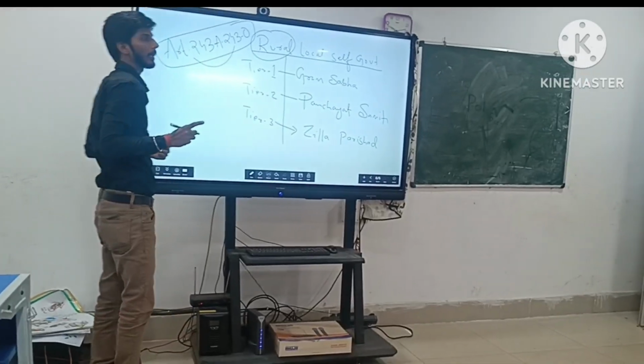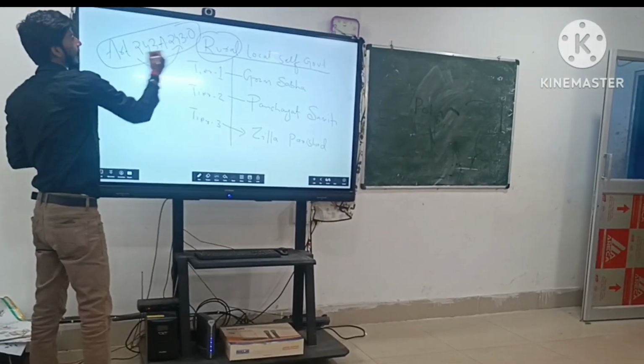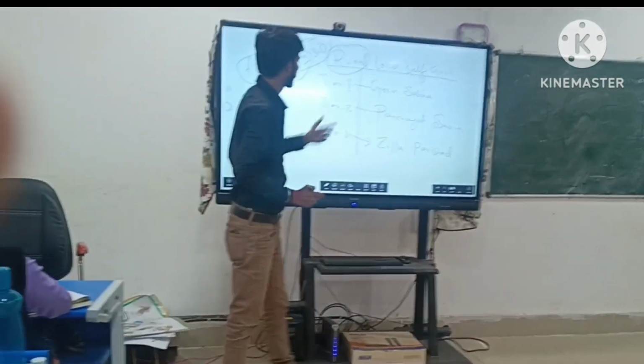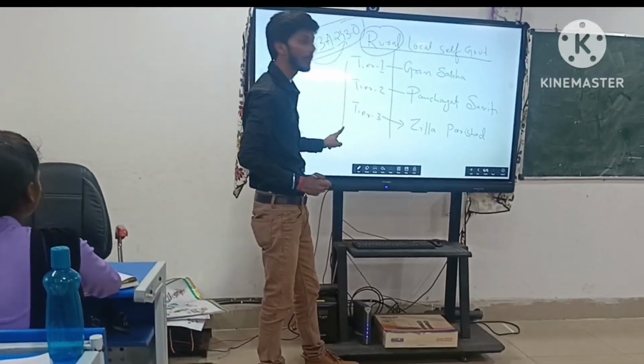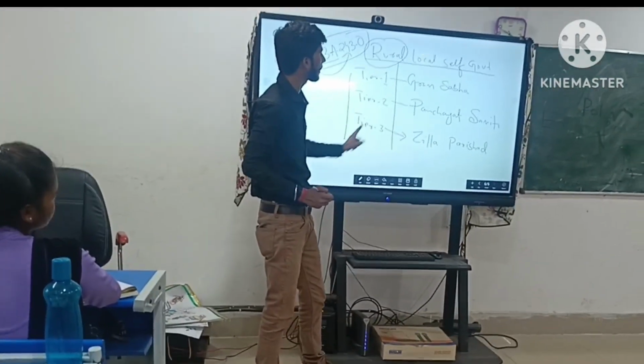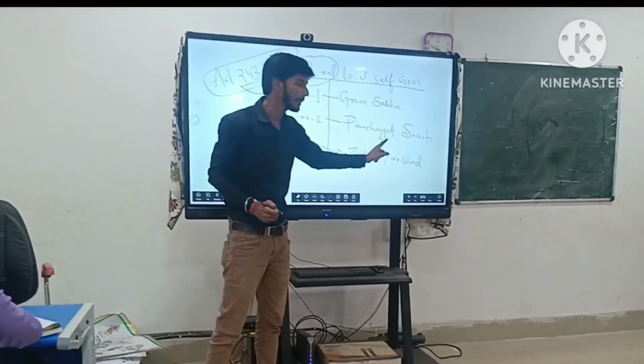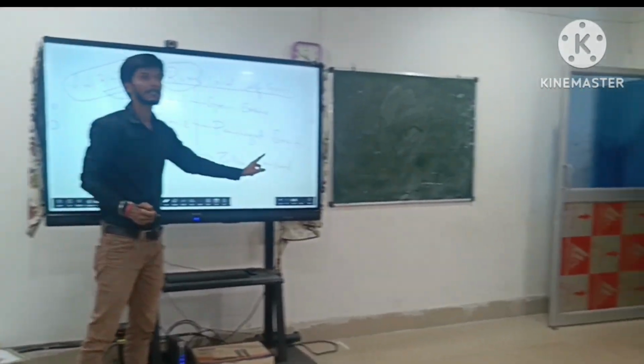So how many tiers are there? Three. There is a Gram Sabha in Tier 1, a Panchayat Samiti in Tier 2, and a Jila Parishad in Tier 3.